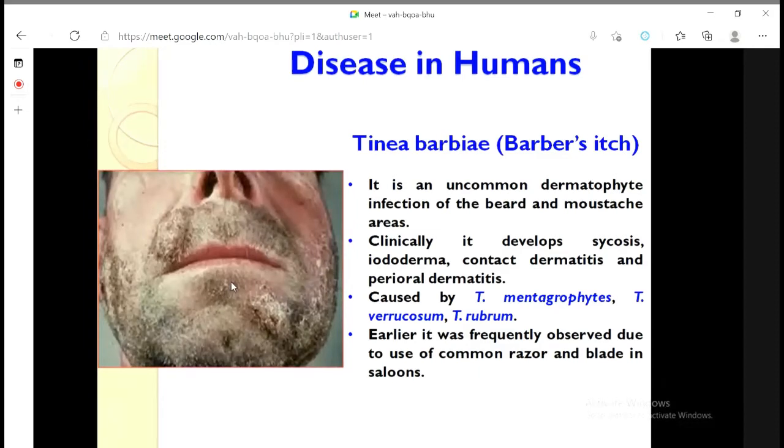Nowadays, very rarely do people go to the barber shop for shaving. But earlier, there was no option. During that time, because of the common razor blade, the infection used to transmit from one person to another. Although we do visit the barber shop to shave our hair, at least not the beard. So this is the barber's itch.